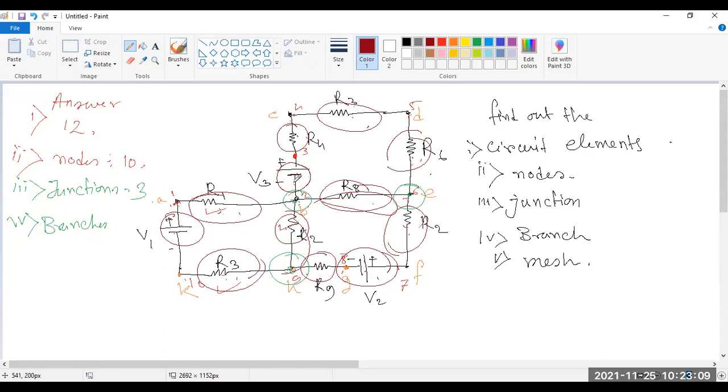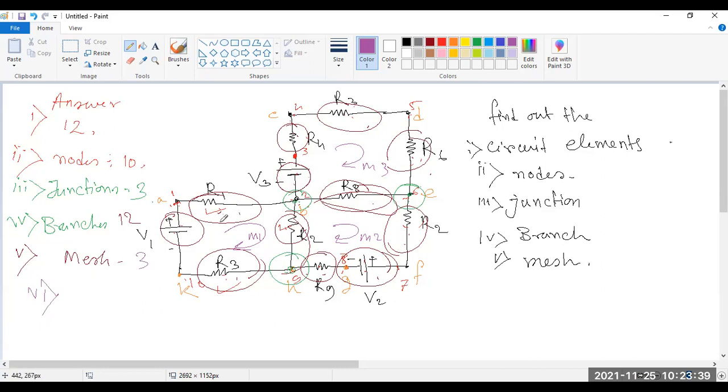So 1, 2, 3, 4, 5, 6, 7, 8, 9, 10, branch is 12. Now for the mesh, which one is the mesh? Look, this one is mesh 1, this one is mesh 2, and this is mesh 3. So mesh is 3.